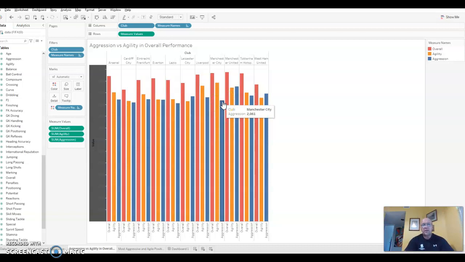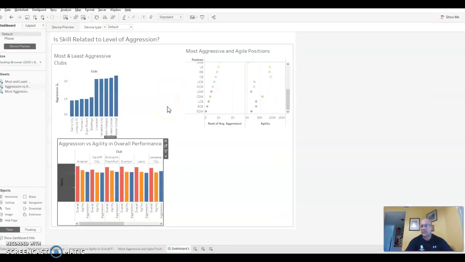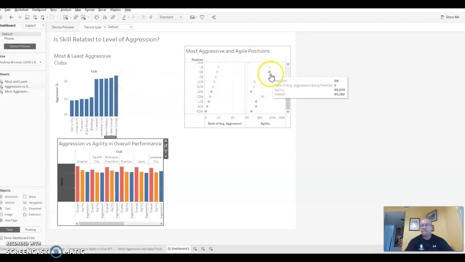So those were the cogent insights that I identified through this FIFA data set, to see again what was the relation between aggression and agility and overall performance between all of the clubs. Manchester United holds the highest ranking level of aggression, and they're also the highest level of performance, so number one in the FIFA.